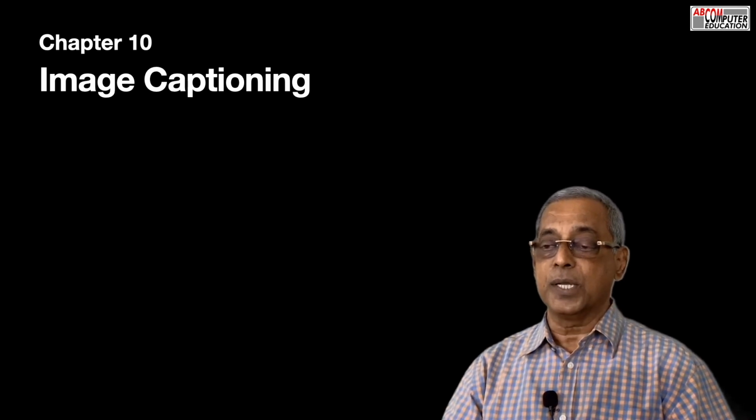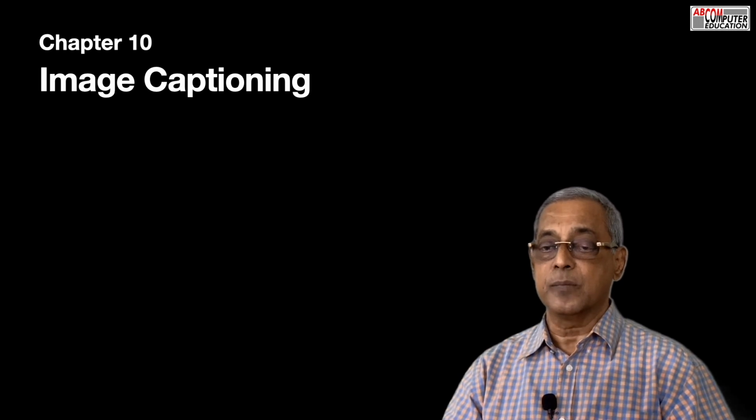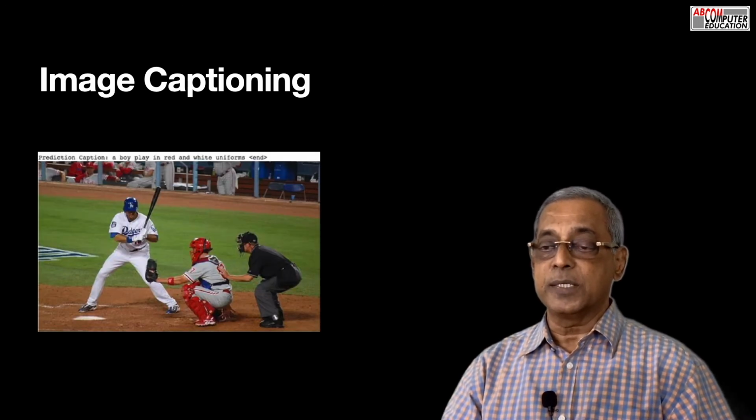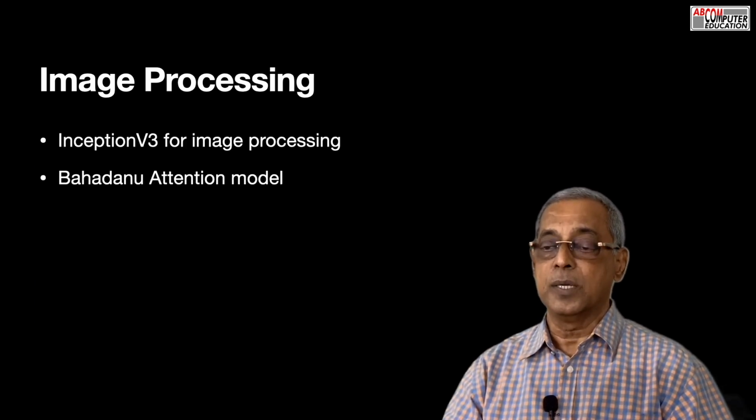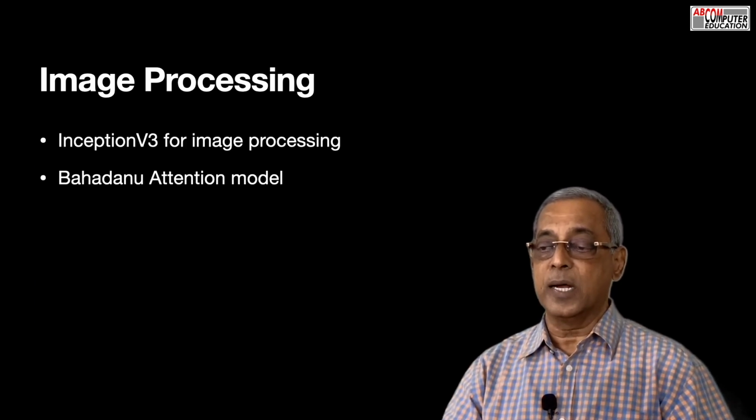After considering text generation, I now move on to images. Chapter 10 teaches you how to process an image and use an LSTM architecture that you learned in chapters 7 and 8 to generate a caption for a given image. The chapter deals with a hands-on project for image captioning.